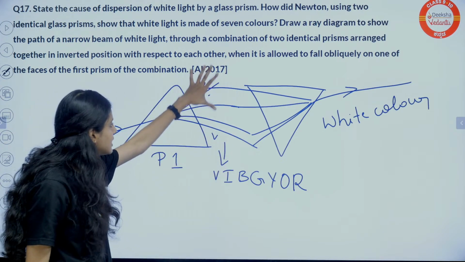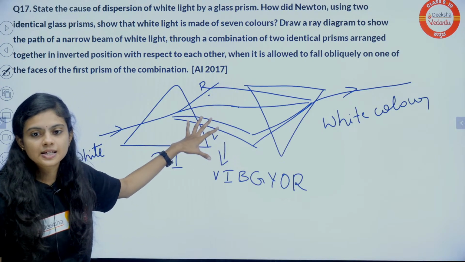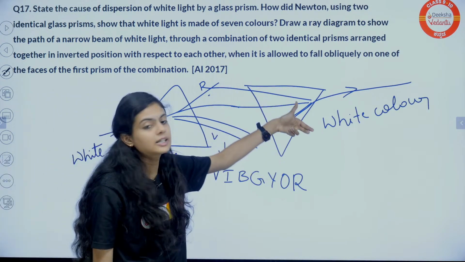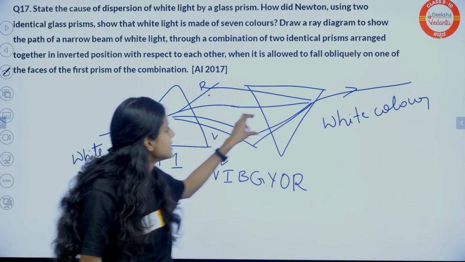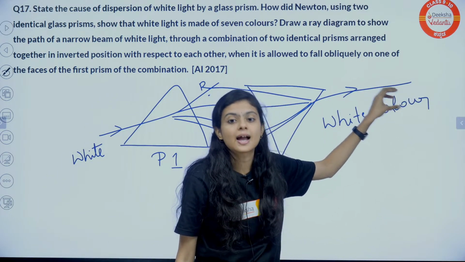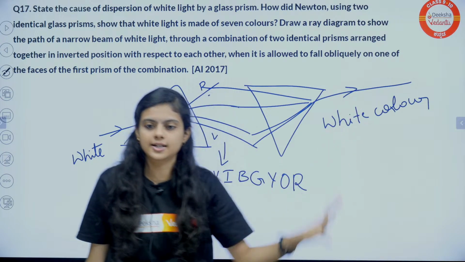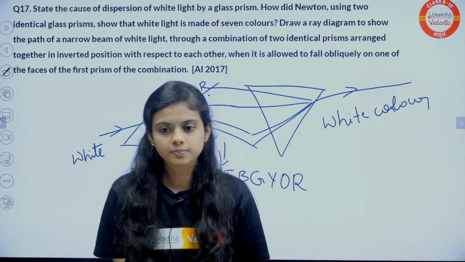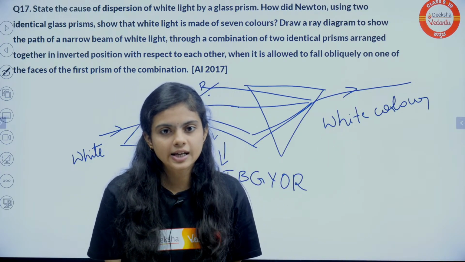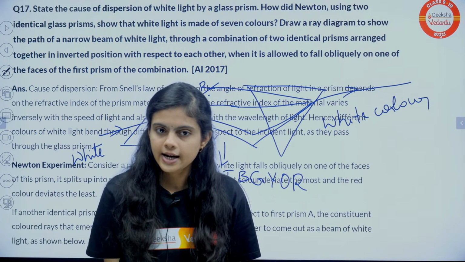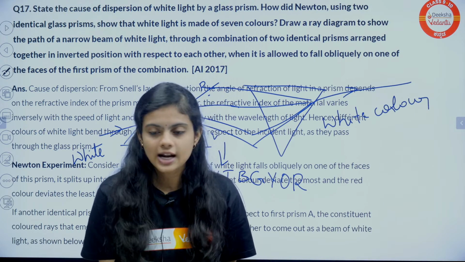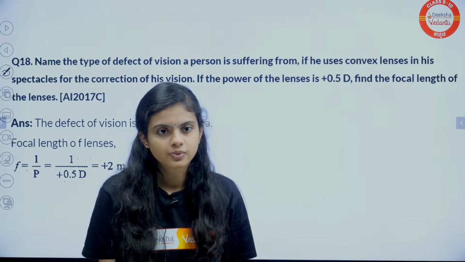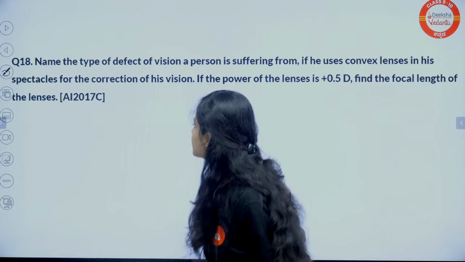Due to that, 7 colors will be here. When I pass these 7 colors through an inverted prism, what happens? It mixes, it combines and forms white color. Okay. Is this clear? Right? Shall I move?